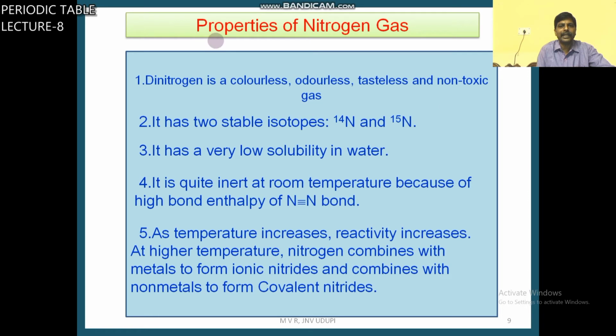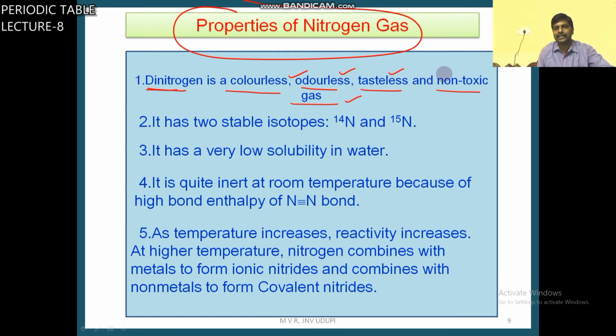Here are some properties of nitrogen gas. Dinitrogen is a colorless, odorless, tasteless and non-toxic gas. It has two stable isotopes, that is 7N14 and 7N15. It has very low solubility in water.